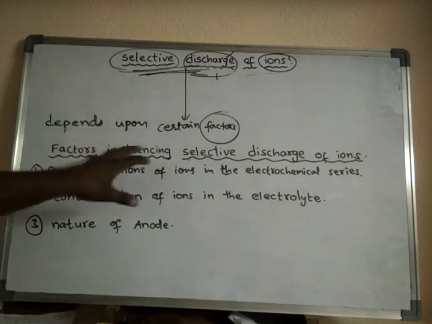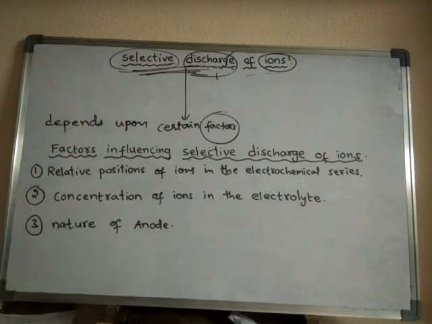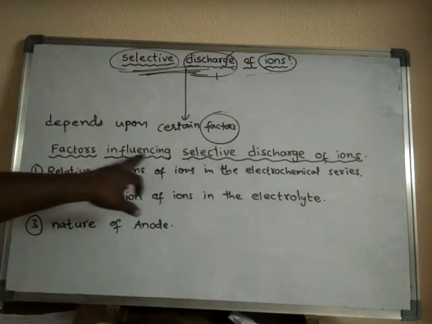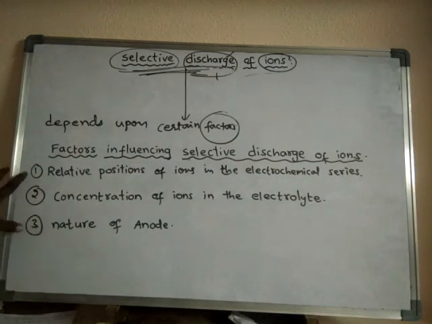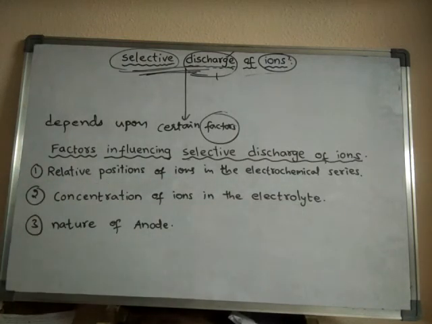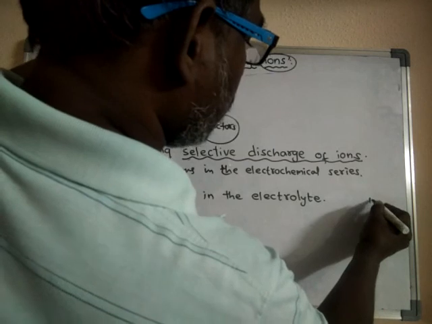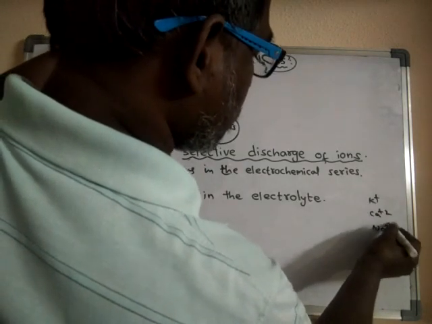Selective discharge of ions depends upon certain factors. What are those factors? Factors influencing selective discharge of ions. The first factor is the relative position of ions in the electrochemical series. For example, K plus, Ca 2 plus, Na plus.